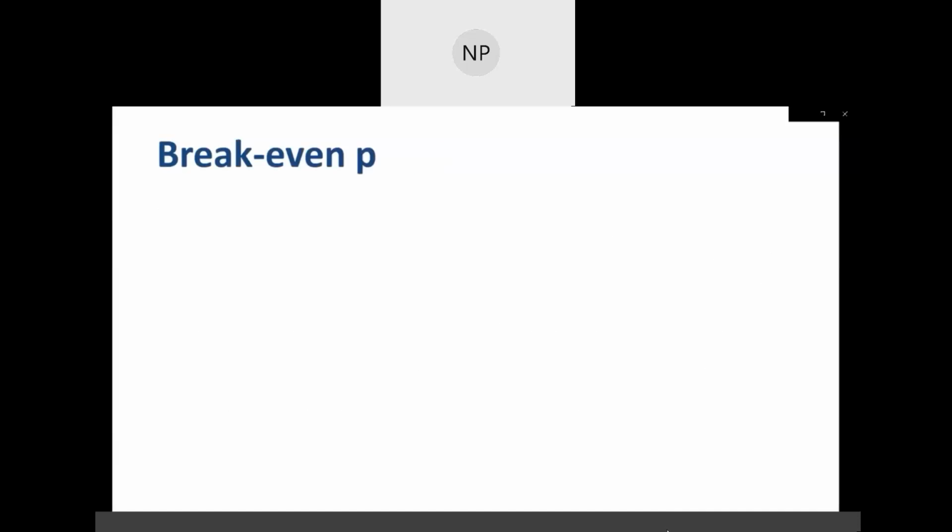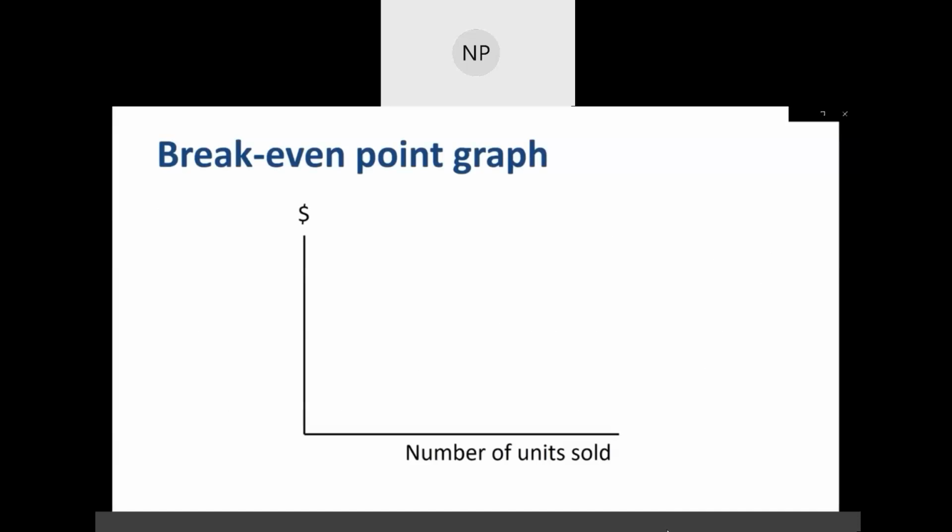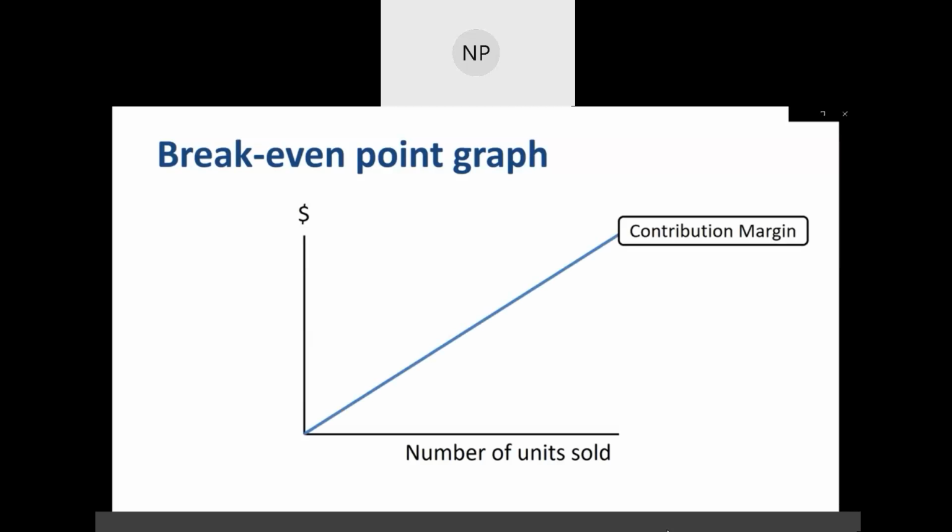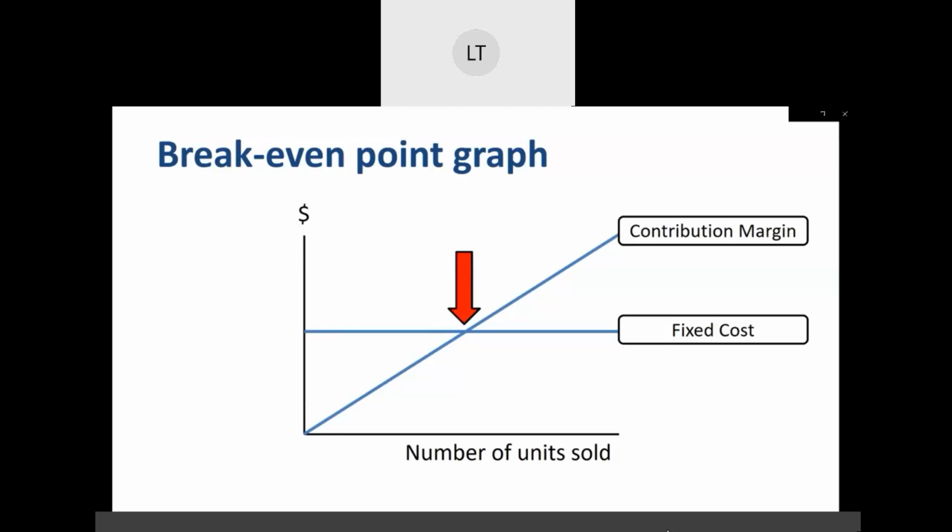Let's look at the break-even point on the graph. On the horizontal axis, the number of units sold. On the vertical axis, the total dollars. Contribution margin dollars go up for every unit sold. Contribution margin is revenue minus variable cost. What you sell the product for minus what it costs you to make an incremental unit. Fixed costs don't vary with the number of units sold. Typical examples of fixed cost are rent, depreciation, and research and development expenditures. The break-even point is right here, where the two lines intersect.